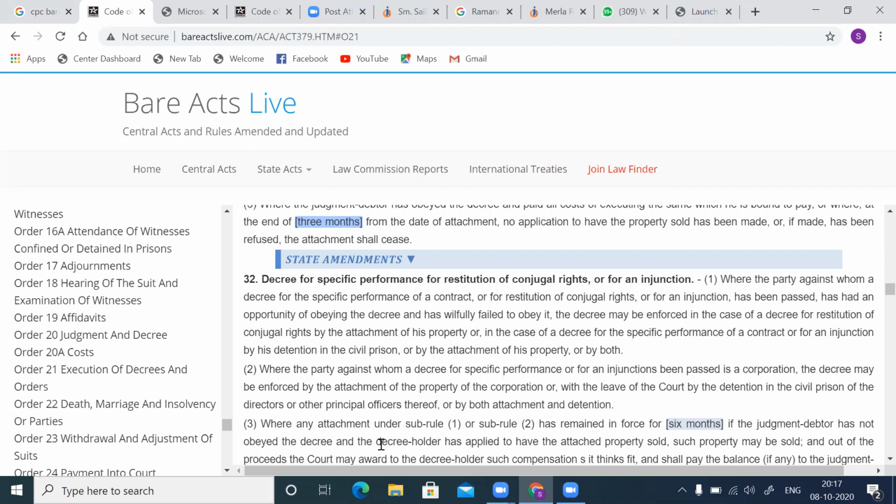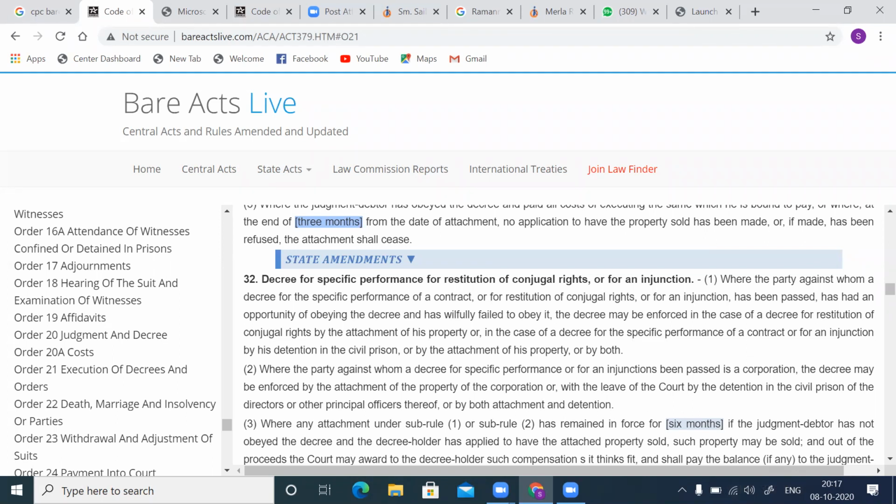So there are three types of decrees covered here. Now under this provision here, there are three decrees. Now the first decree is for specific performance. Under the Specific Relief Act, the plaintiff has filed a suit that the defendant should be ordered to specifically perform the contract, directed to deliver the possession, maybe movable or immovable, and directed to execute a document. So this is the first limb.